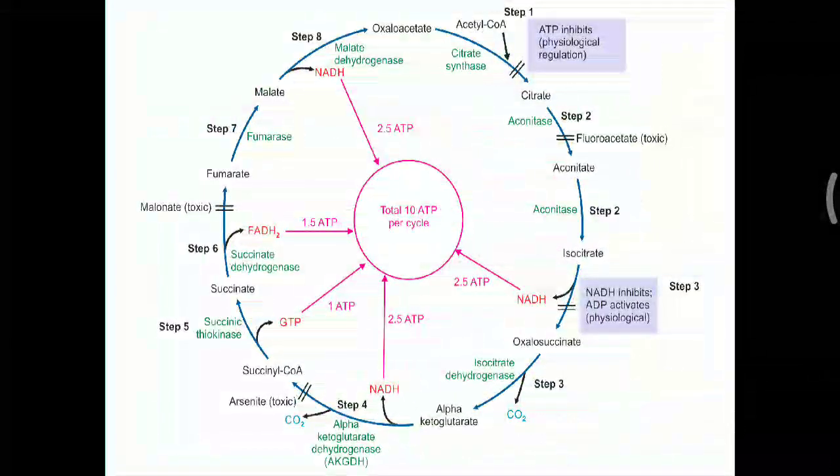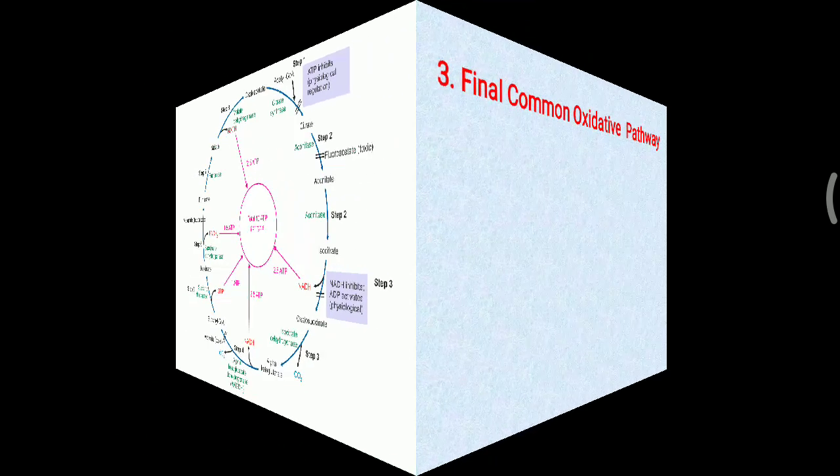In this picture again it is explained: one NADH is generated in step 3, another in step 4, and lastly step 8 also generates NADH. So a total of 3 NADH, as well as step 6 generating 1 FADH2, which produces 1.5 ATP in the ETC, and lastly one substrate level phosphorylation with the help of the enzyme succinic thiokinase. So a total of 10 ATP is generated per cycle of the TCA.